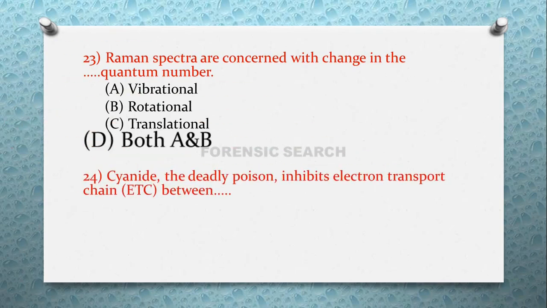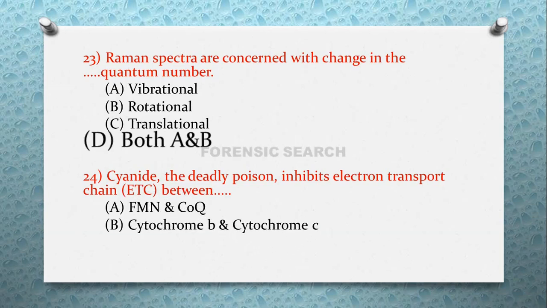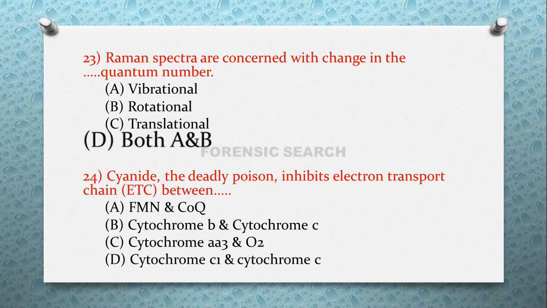Then the next question is, cyanide, the deadly poison, inhibits electron transport chain, that is ETC, between option A, FMN and COQ, option B, cytochrome B and cytochrome C, option C, cytochrome AA3 and O2, and option D, cytochrome C1 and cytochrome C. So the correct answer of this question is option C, that is cyanide poison inhibits the electron transport chain between cytochrome AA3 and oxygen.